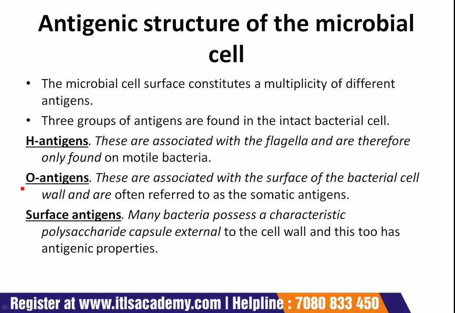Next one is O antigens. These are associated with the surface of bacterial cell wall and are often referred to as the somatic antigens.